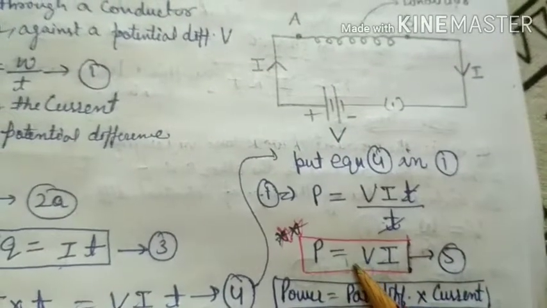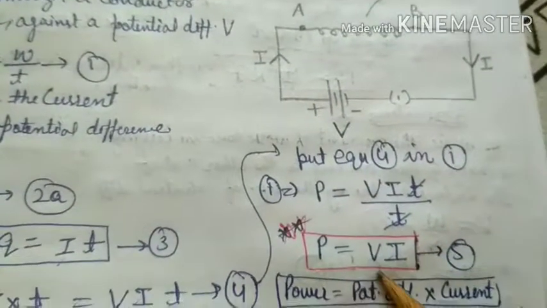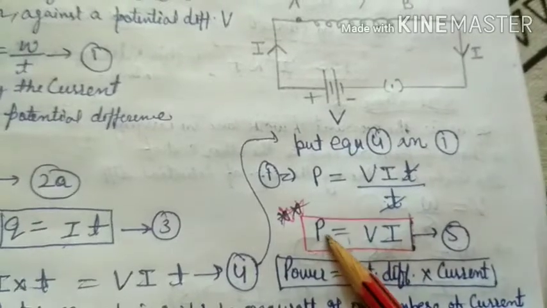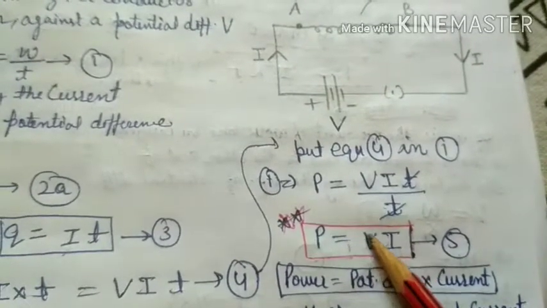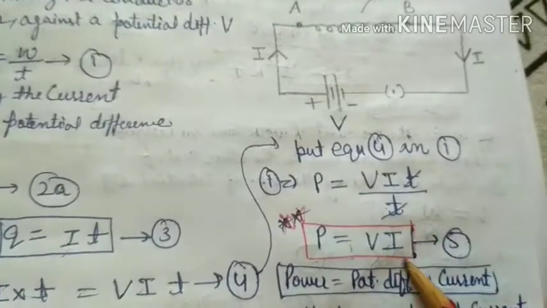Now we define 1 watt with the help of that relation. The SI unit of power is 1 watt, which equals 1 volt into 1 ampere, since the SI unit of potential difference is volt and the SI unit of current is ampere. So what is the definition of 1 watt?